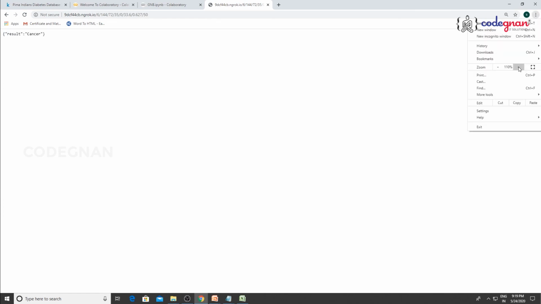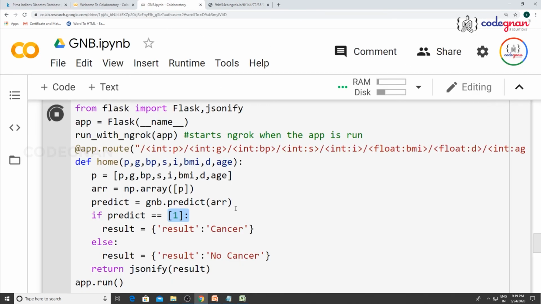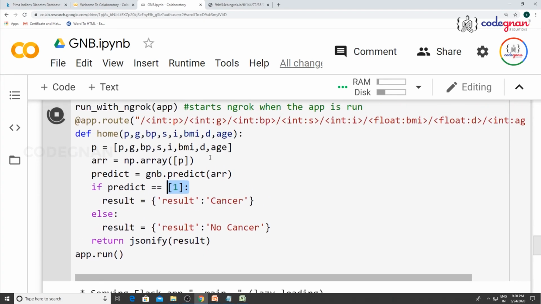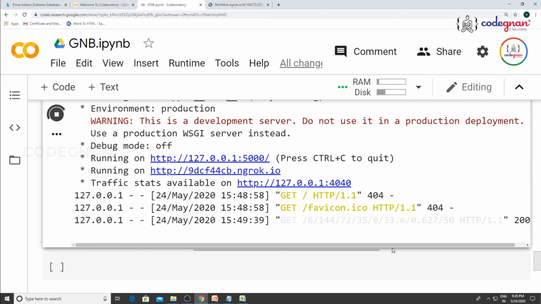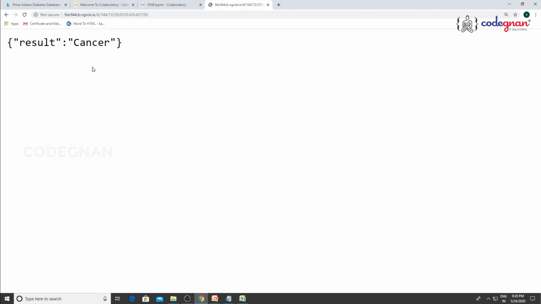I can try to maximize it. You can see the particular result is cancer, because you gave the defined values. You can try it out by different values. Once you can see the output fetching here, you can clearly see the data is retrieving in the format of 200 response. That means it is getting the information, because API always builds on 4 principles, correct operations: create, read, update, delete. That's where you can clearly see at particular point of time, I'm giving this information, you're getting the response as the particular person is having cancer.